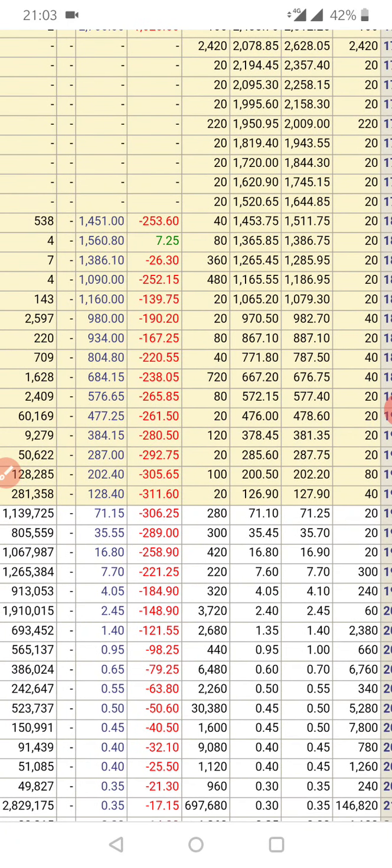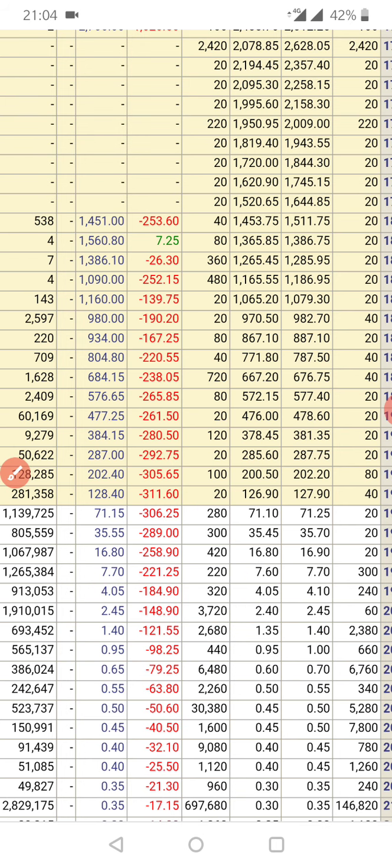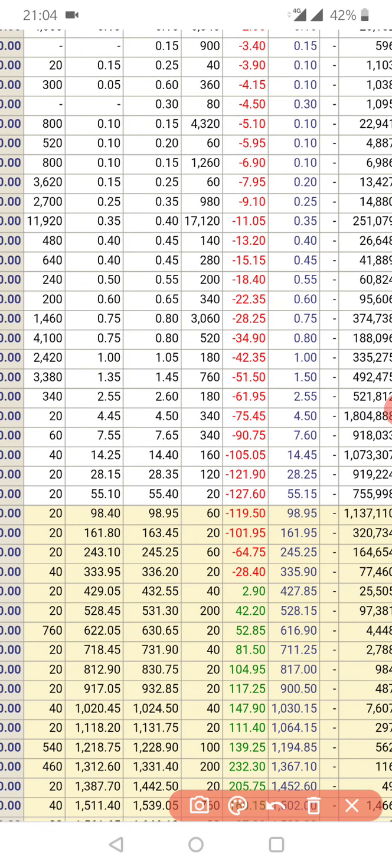Where the prices have reached 0 for OTM options, guys, you can see clearly it is all 0, 0, 0, 0. And over here the prices have also reached 0.